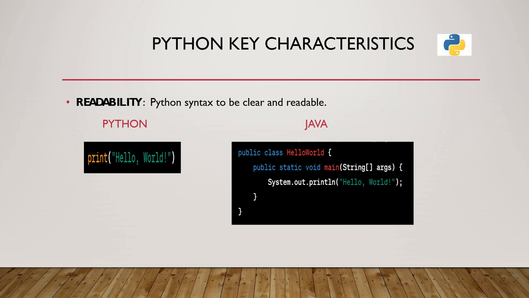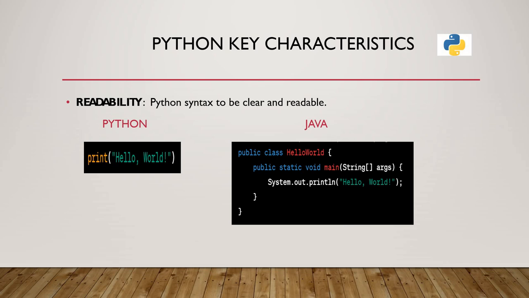So we can easily understand this. Here you can see that in the Python language, the print function is used to output text to the console. This one line prints the string hello world to the console. So this single line prints the hello world string directly. We don't need to define any variables or anything.